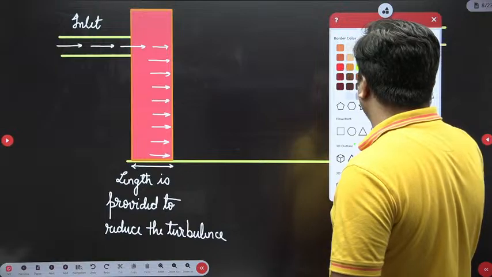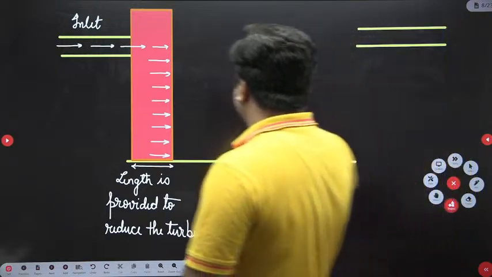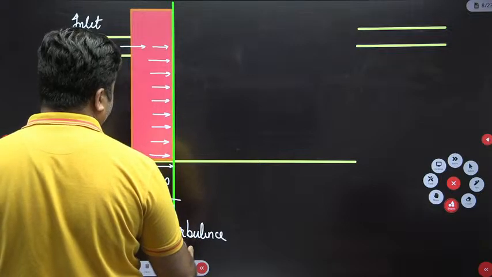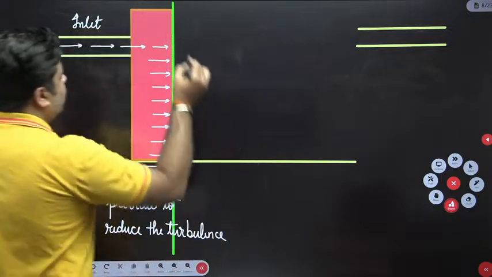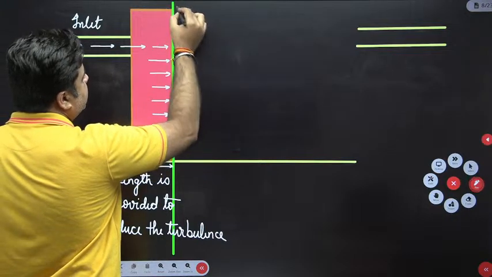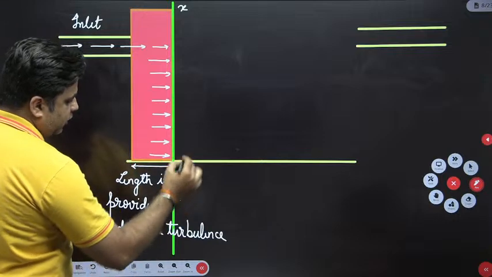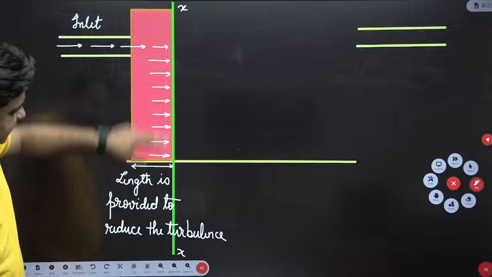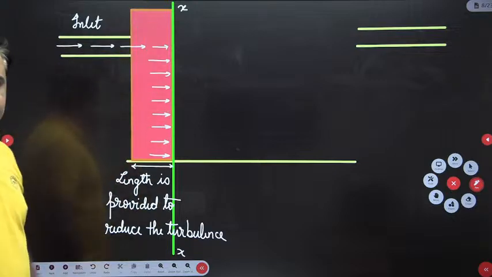Clearly I am mentioning this: this green line that I have drawn, this section XX, is your cross-sectional area of the inlet.